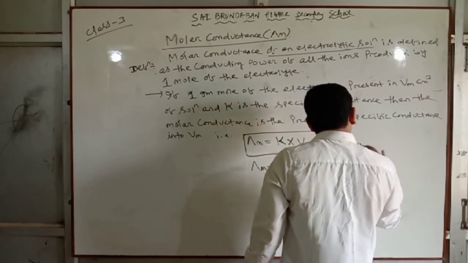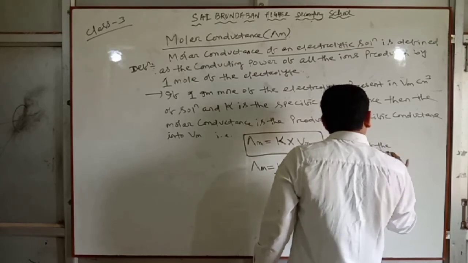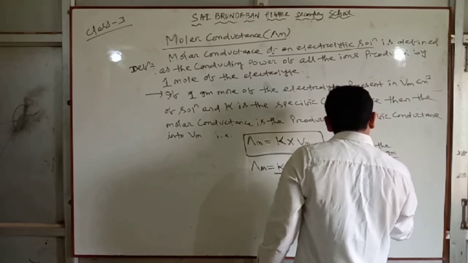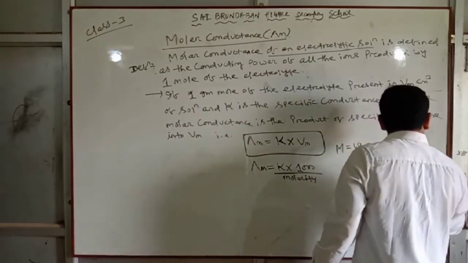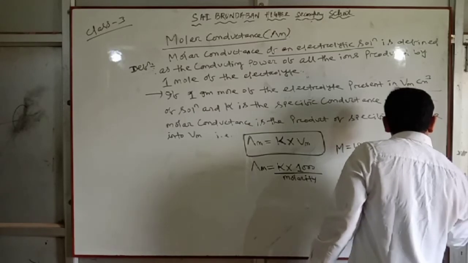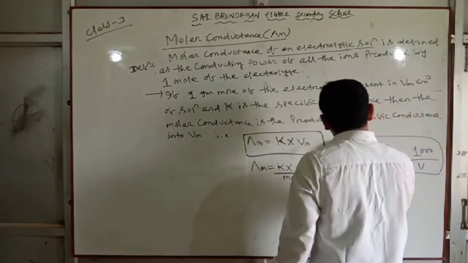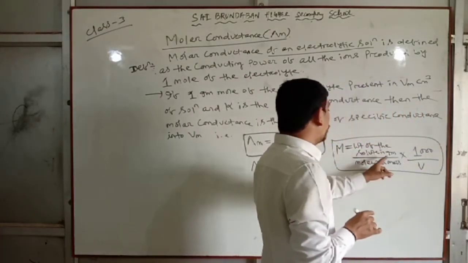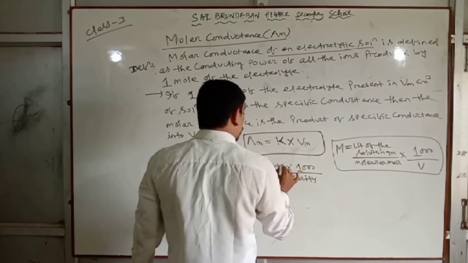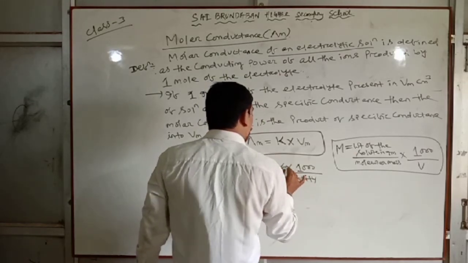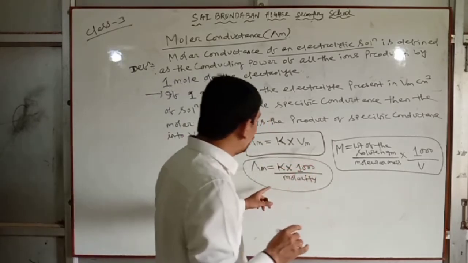M equal to weight of the solute in gram divided by molecular mass into 1000 by V. So molar conductance equal to kappa, specific conductance, into 1000 by molarity.